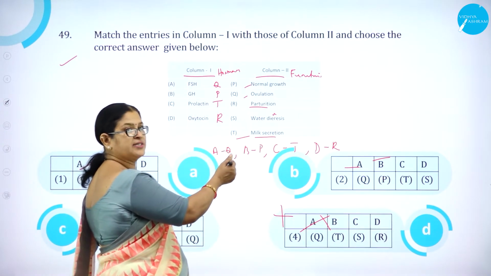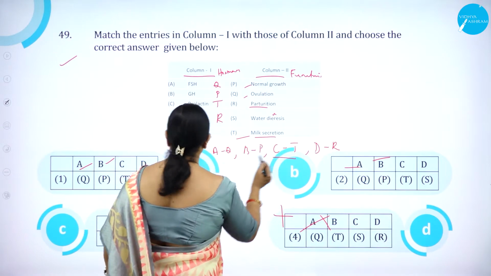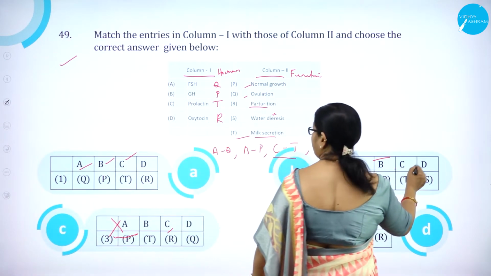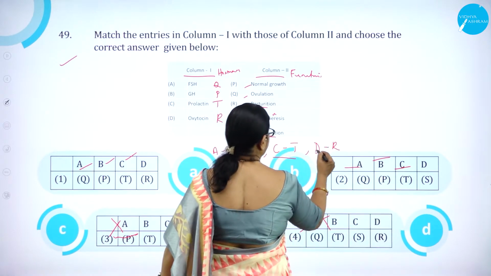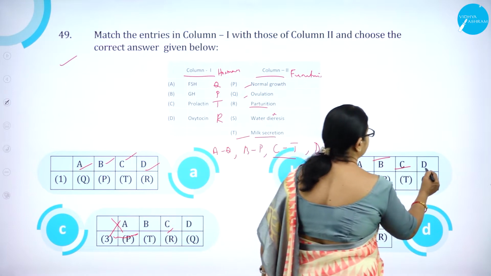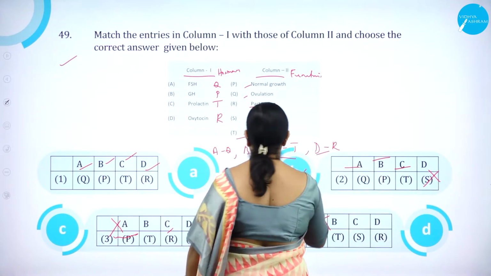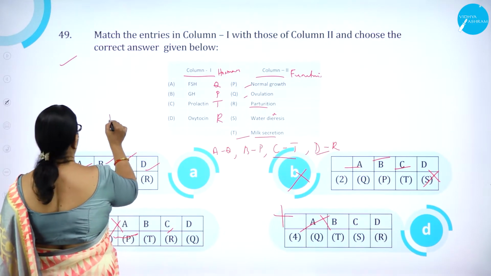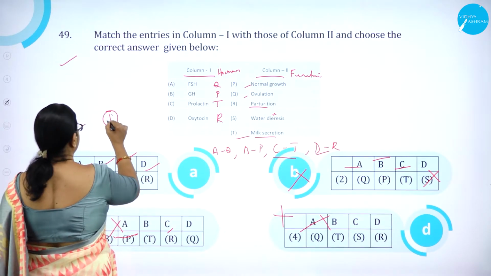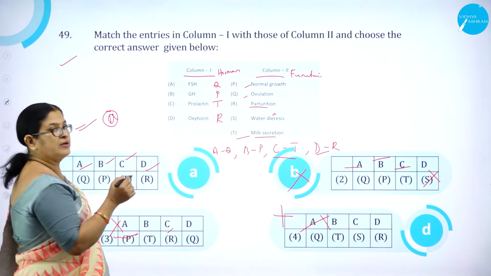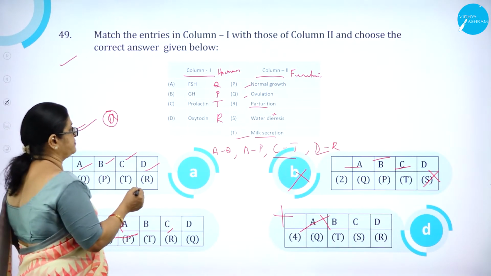So go to the next correct answer. C is T here. Correct. Here C is also T. Correct. Next, D is R here. But here D is S. So this option is wrong. So option 1, that is A, is correct. Option A is correct.